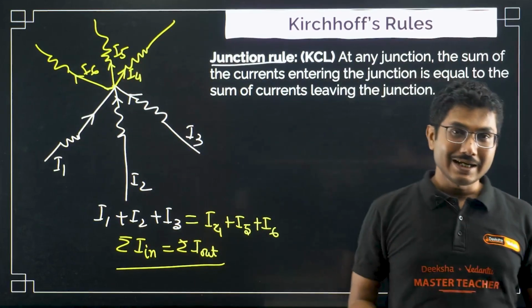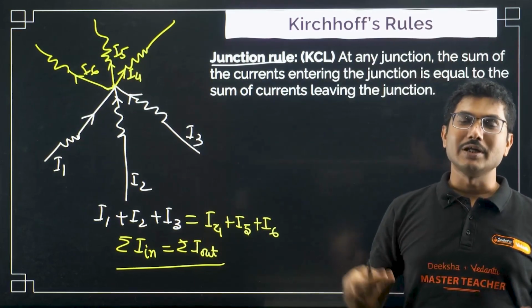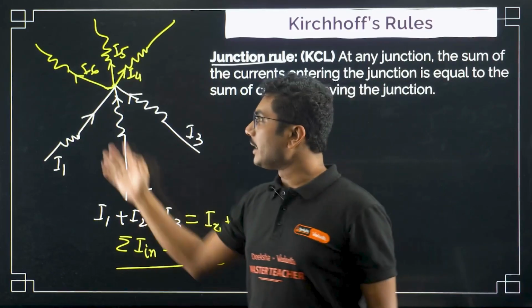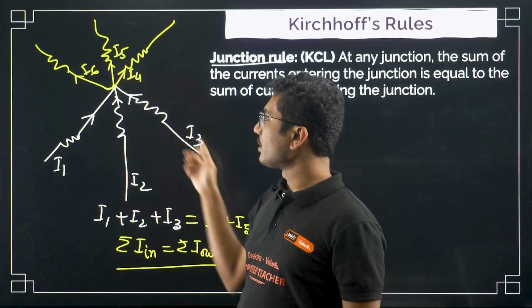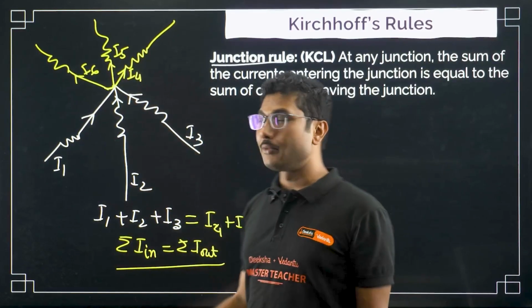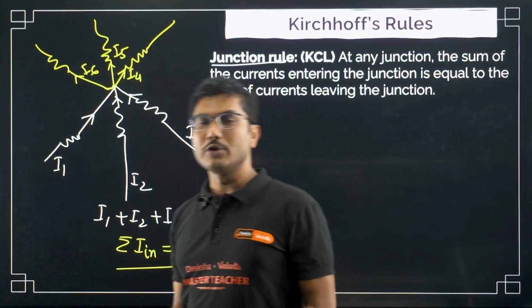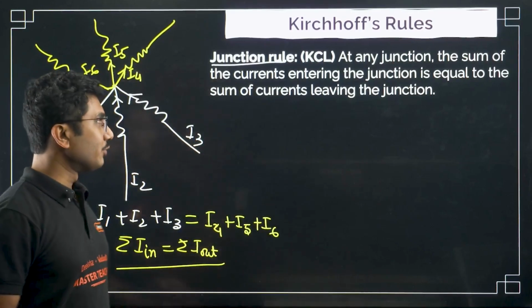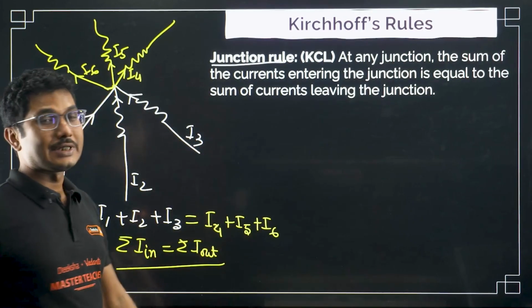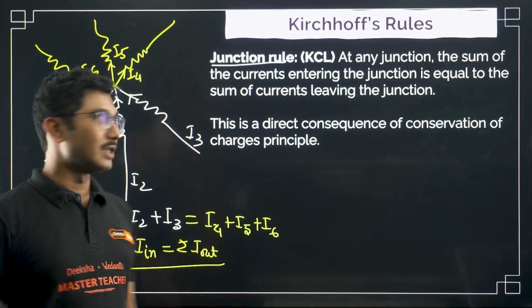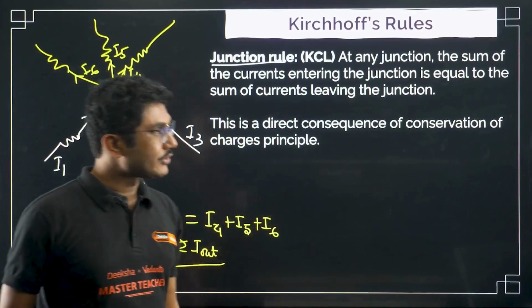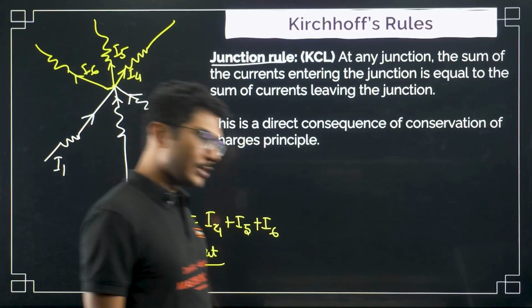Now what is current? Current is charge per unit time. So per unit time, if you take 1 second, whatever charge is going into the junction, the same amount of charge should come out of the junction as well. So Kirchhoff's current law is basically a reflection of the conservation of charge principle. This is a direct consequence of the conservation of charge.